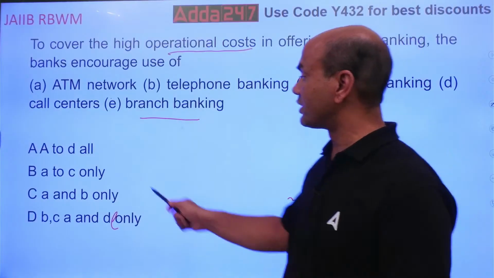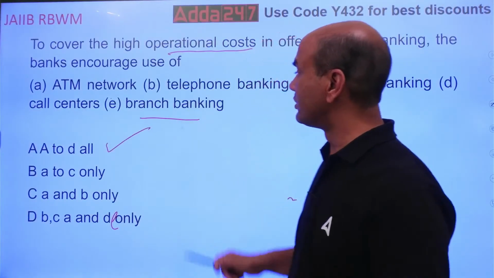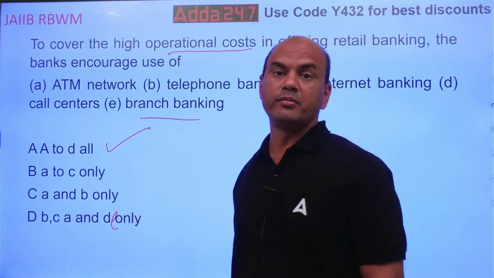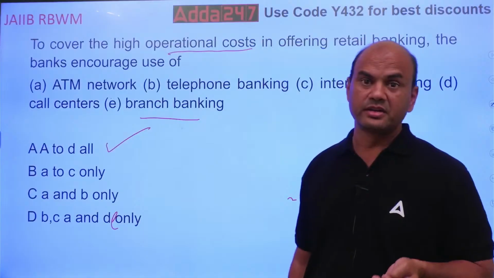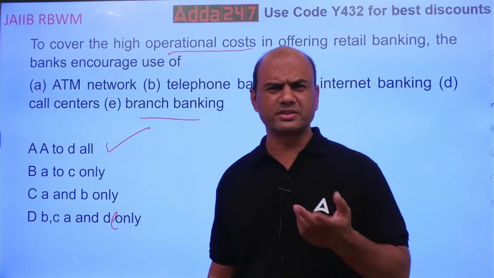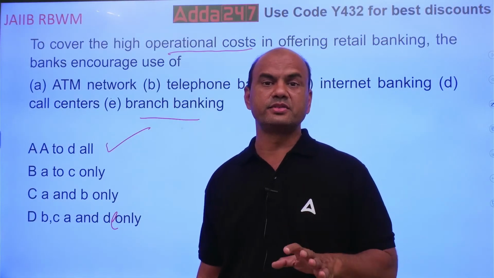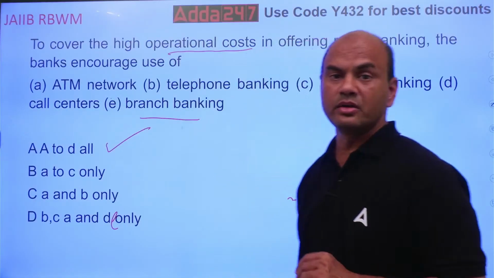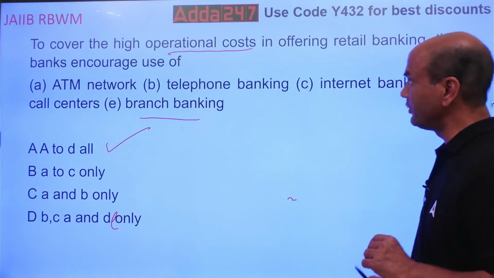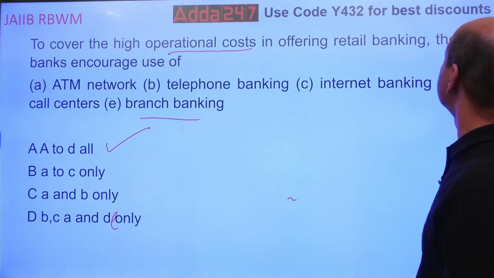So the answer over here will be A to D all. No branch banking, because in branch banking the employee cost, the salary cost, many costs are there. All of these will create a dent on the bank's overall P&L account. So banks promote this, A to D all.